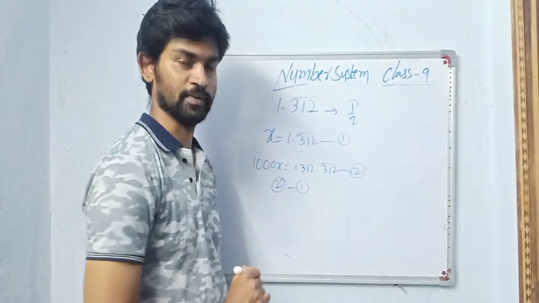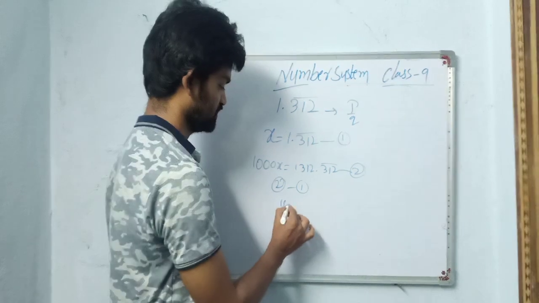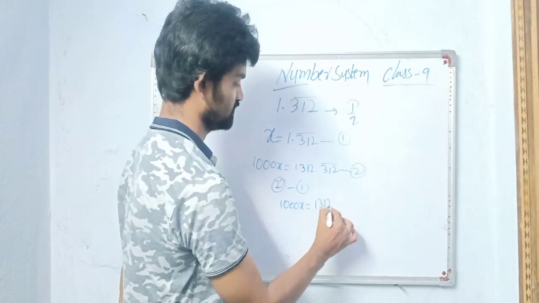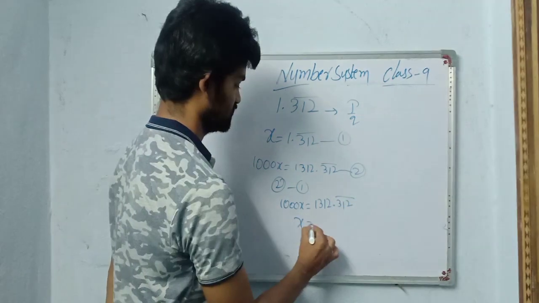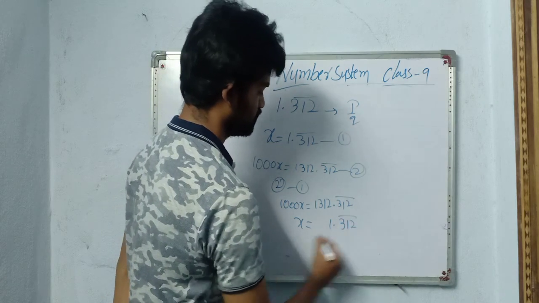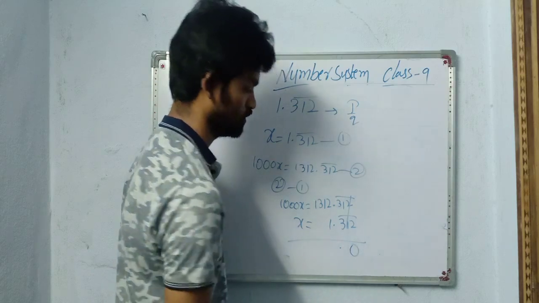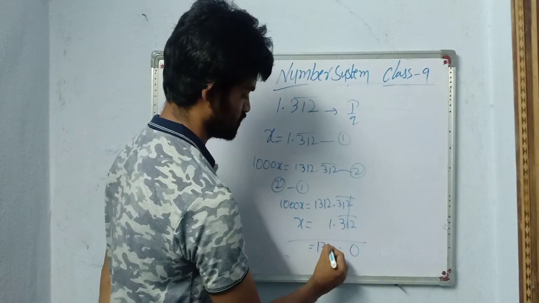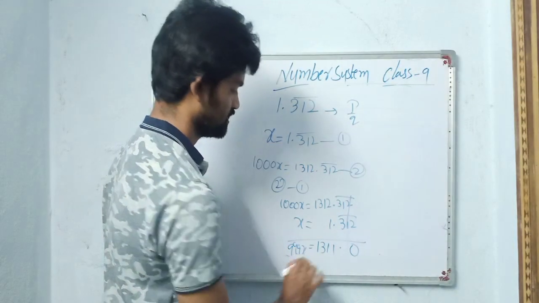Equation 2 minus equation 1. Equation 2 is 1000x, that is 312.312 bar. Minus x is equal to 0.312 bar. See, after the decimal point the same terms are there, they will get cancelled, so 0. Here 312 minus 0 is 312. So here we got 999x.